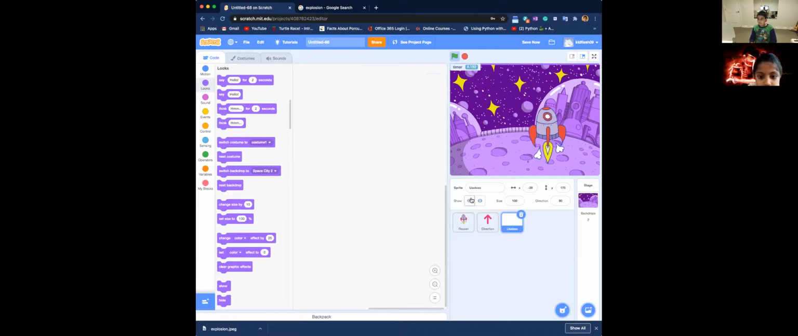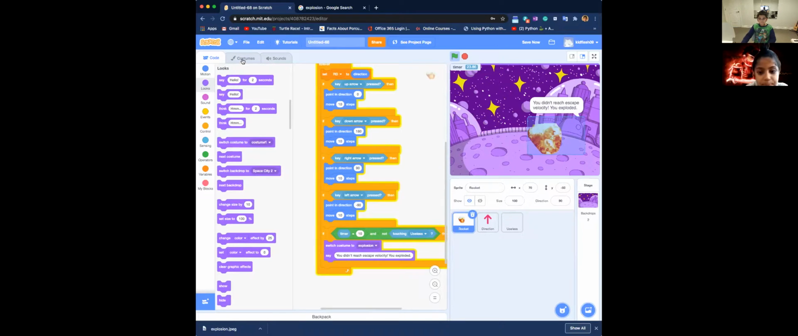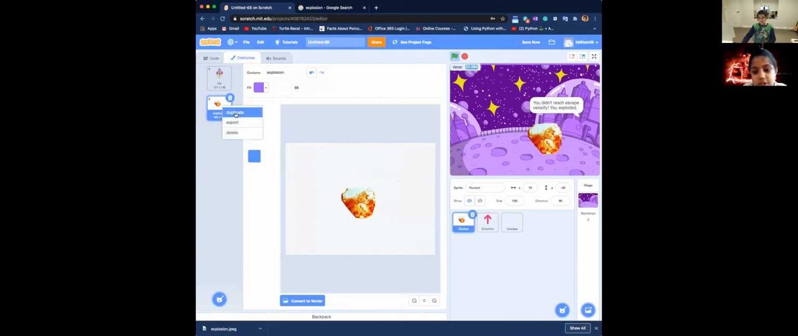Boom, boom, boom, boom. Oh, you didn't reach escape velocity. You exploded. Now, as you can see, it works. Wait, it did not touch Useless. I think you should rename Useless to Useful. No, but it is useless.